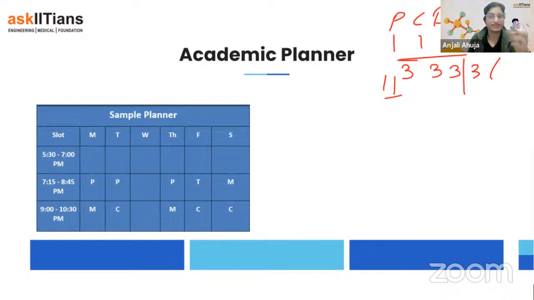This is a sample planner that I have shared with you, but on average you will have two classes. You see 1, 2, 3 physics classes here, and then 1, 2, 3 maths classes here. Other than that, you can consider bio in place of maths here. But this is the basic planner. Time can be from 5:30 to 7 p.m. IST also, but maximum sessions for next year will happen in the evening slot. Actually, 5:30 sessions are very rare.